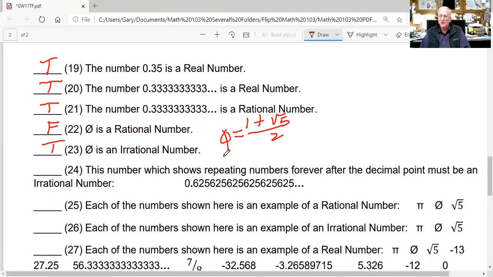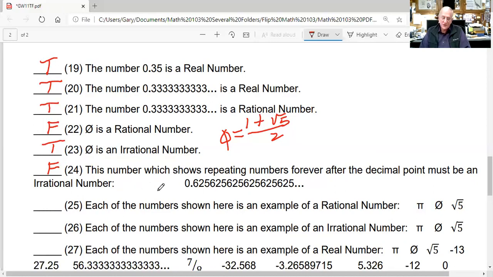This number which follows shows repeating numbers forever after the decimal point. Must be an irrational number. All right, 65, 65, 65, 65. All right, 625, 625. The three dots mean it keeps going exactly the same way. That's a repeating decimal, right? And repeating decimals are not irrational numbers. They are rational numbers. So this is false.